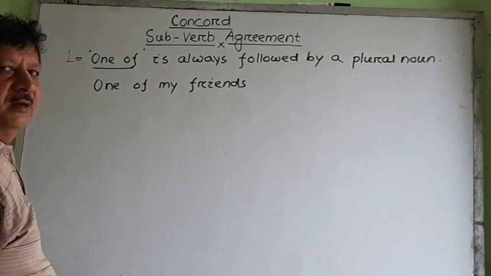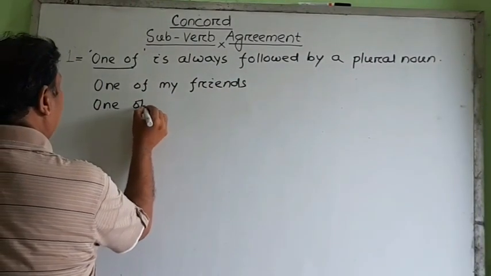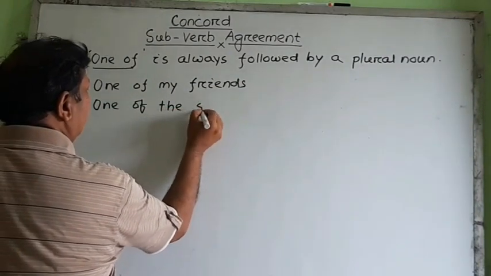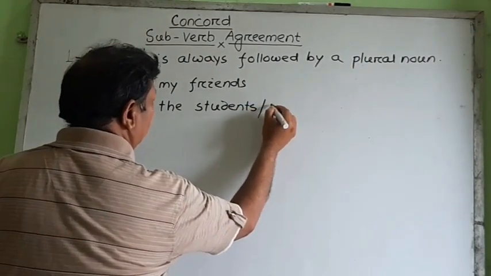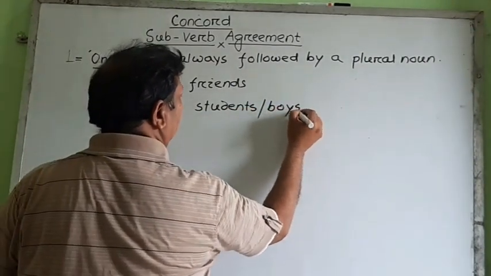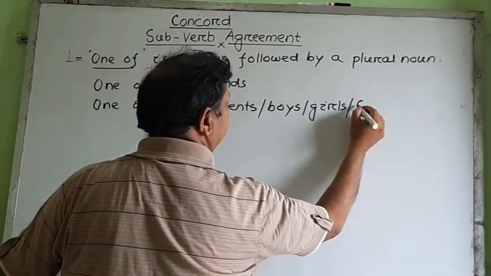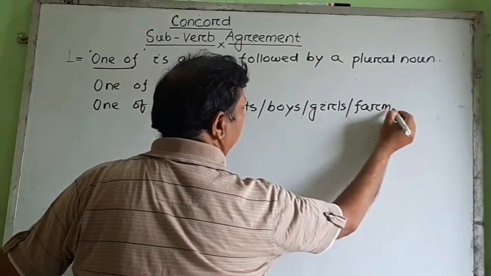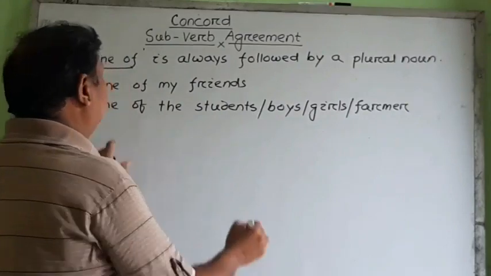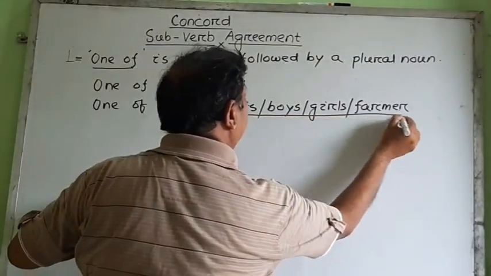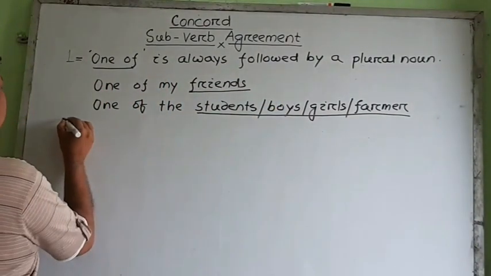One of my friends, or one of the students, or we may write boys, or girls, or farmers, any noun that is written after one of must be plural. It is the usual use. But let us now know the exception.